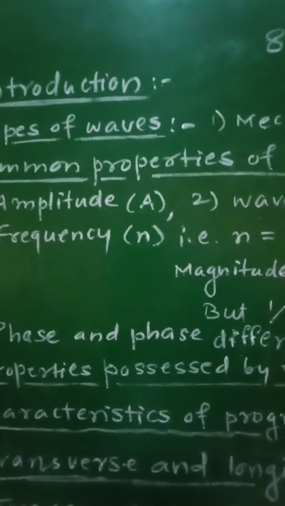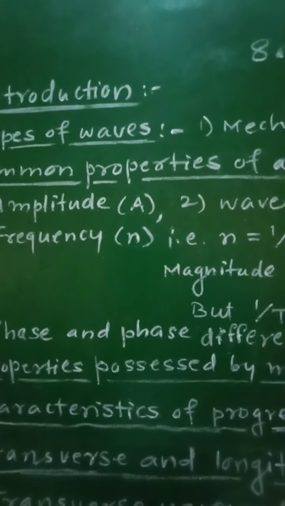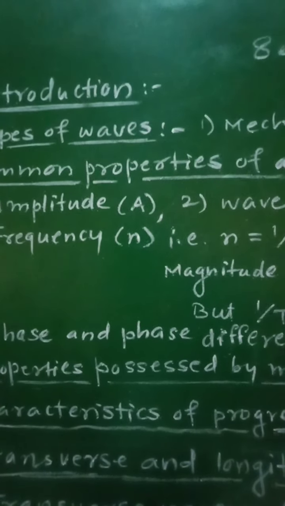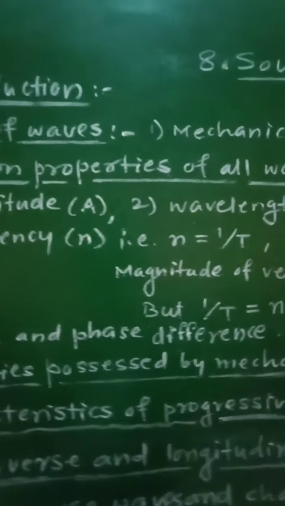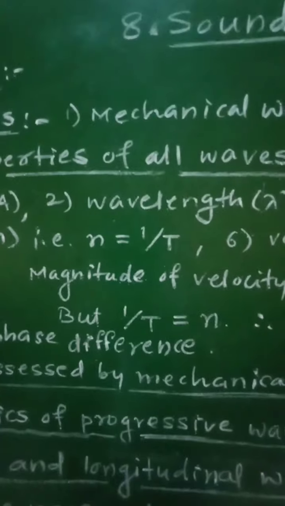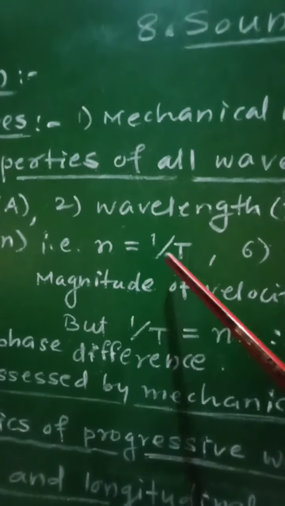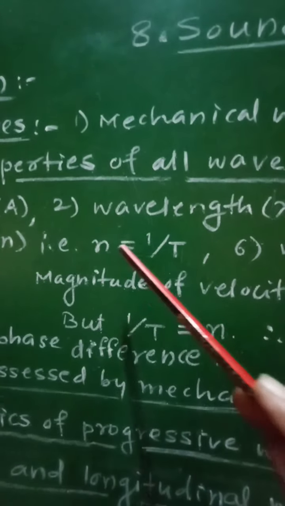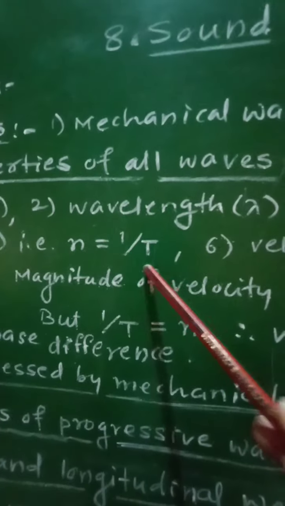It is measured in hertz, denoted by Hz, and the frequency is the reciprocal of the period, that is n is equal to 1 by T, or f equal to 1 by T.